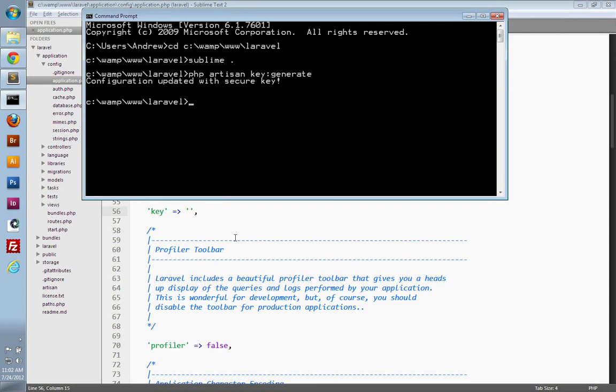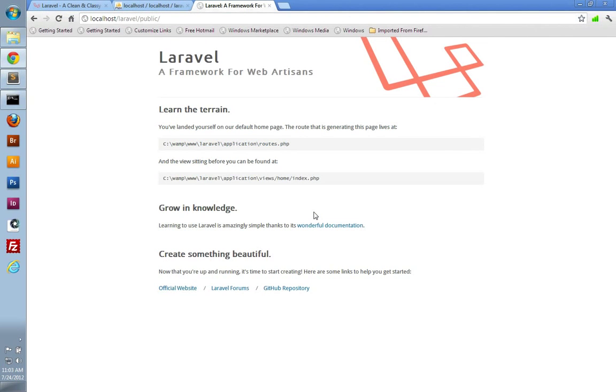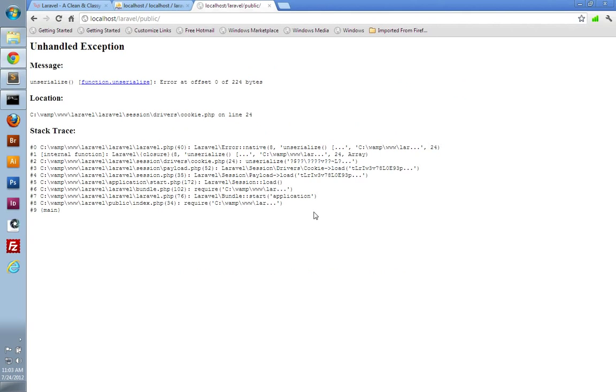So if you go back to your text editor, you'll see the page refreshes and displays the new key. Just make sure that file is saved, and if we go to our browser and refresh the page to make sure nothing broke, you can see we get this error, something complaining about unserialize and something wrong with the cookie.php file. This is probably a common error for people.